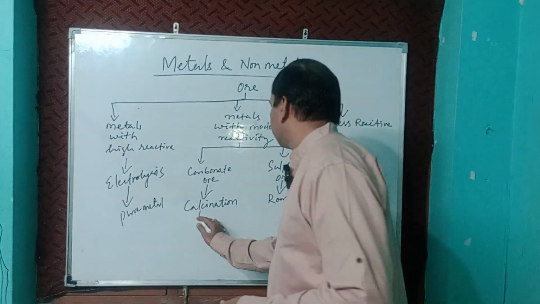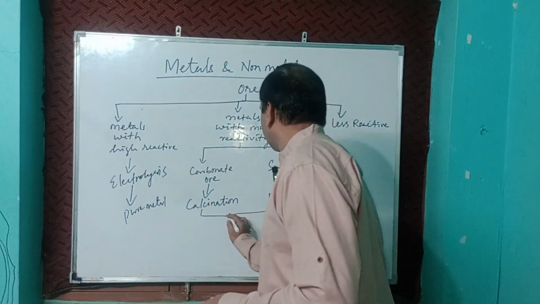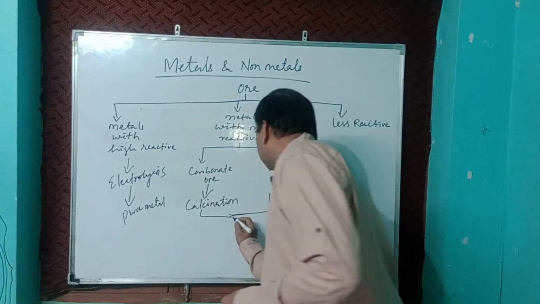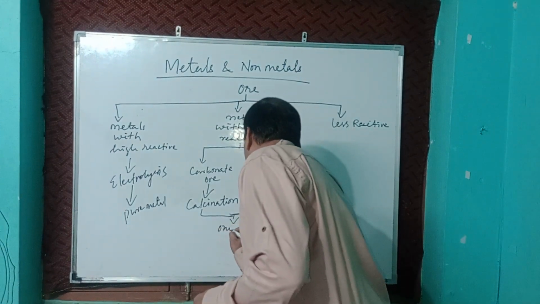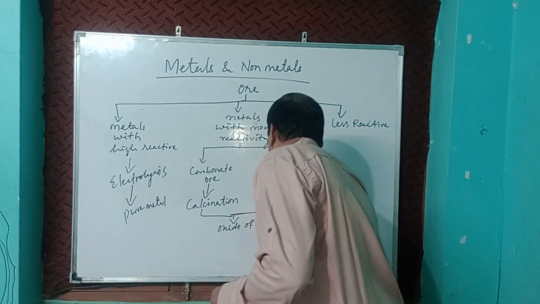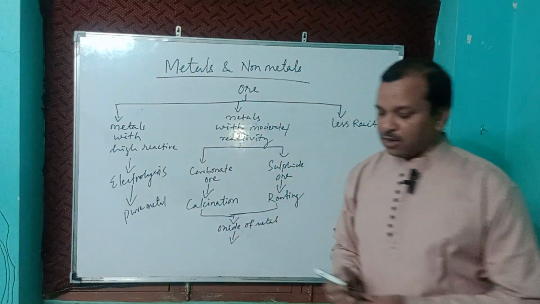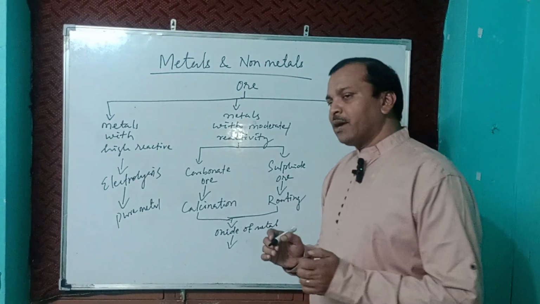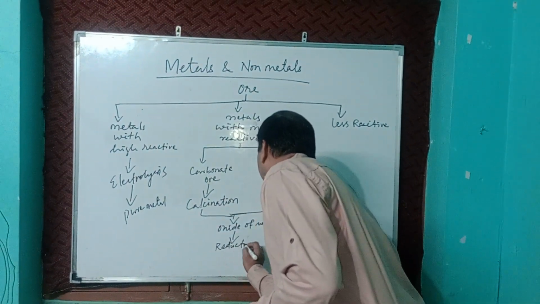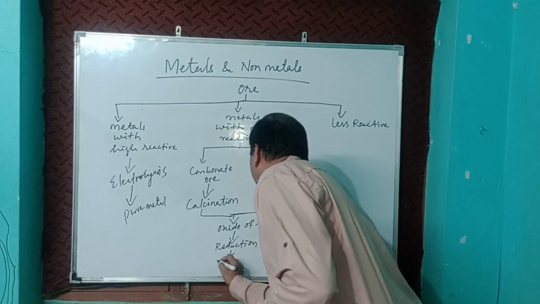After that, we will get the oxide form of the metal. Then the oxide has to be reduced to the metal, so it is called reduction. Then we will get pure metal.